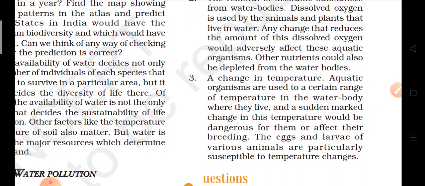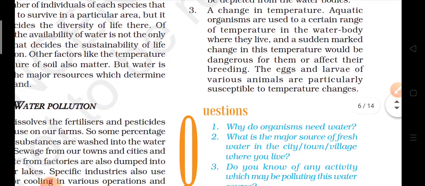What will happen when there is an increase in the temperature? The larvae or the eggs of the aquatic animals will die. And if the eggs and the larvae die, what will happen? Their number will decrease. So these are the various causes which contribute a lot to water pollution, and it should be controlled.